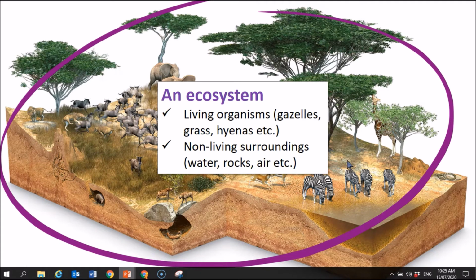We have microorganisms in the soil. Okay, and then we have all of the things that aren't even alive: the rocks, the soil itself, the water. Okay, so this entire self-sustaining system in this circle here is an ecosystem.